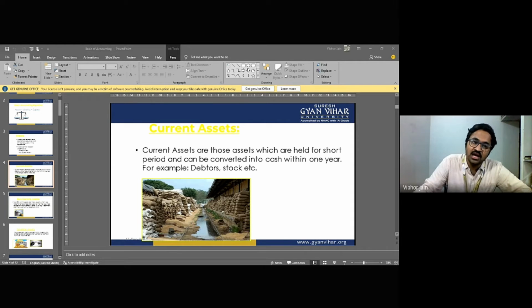So what we'll do is divide this 120 crores by 8. It gives us 15. So we'll charge 15 crore rupees in the profit and loss of every year for 8 years. For example, in the first year, 15 crores will be charged in the P&L account, and the remaining amount, that is 105, will be shown in the balance sheet on the asset side under the heading deferred revenue expenditure.